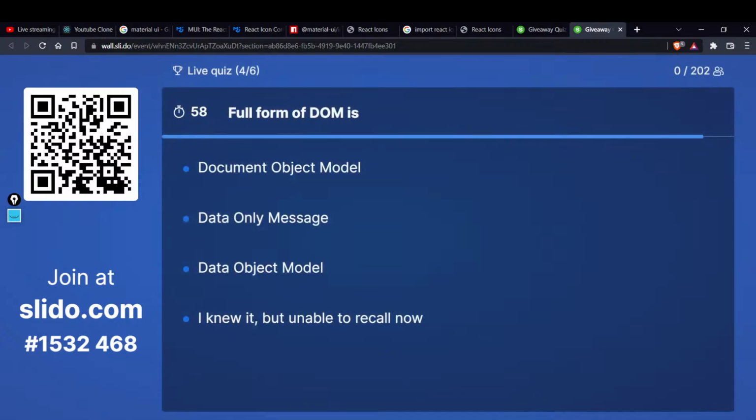Anyways, the next question is: the full form of DOM is what? Document object model, data only message, data object model, or I knew it, but I'm unable to recall it. I think I should go with the last one. See, let me tell you, we have got half points for that also. Hitesh, I know this is a common problem. Everyone feels like once you see the answer, you believe, oh, I knew this. But anyways, guys, half of the point is for the last option also. Just saying.